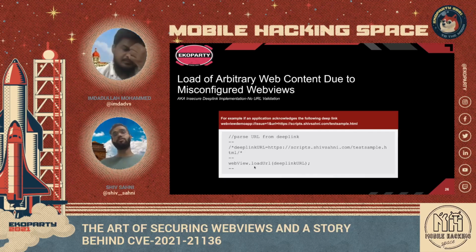So this opens a door for arbitrary URL loads. An attacker could craft this deep link in such a way that this legitimate URL is replaced with some malicious URL. And once this deep link is triggered, it will open the malicious URL in the web view. We'll discuss the impact, or what could go wrong if issues like these happen, in the upcoming slides. But for now, I just wanted to explain what happens when there is no URL validation.